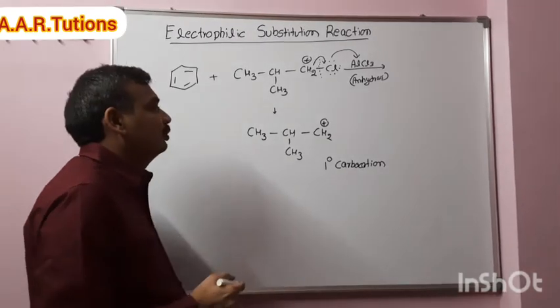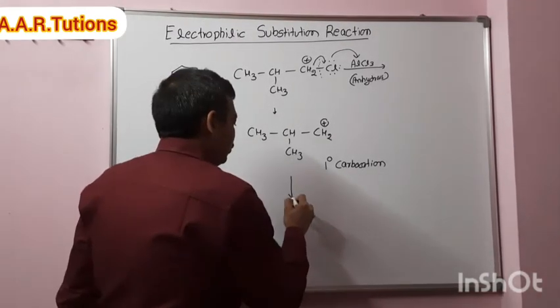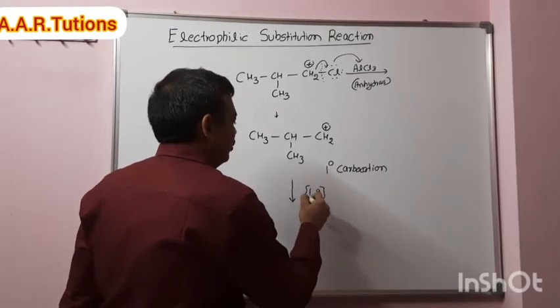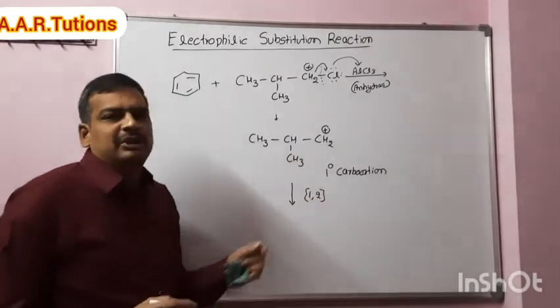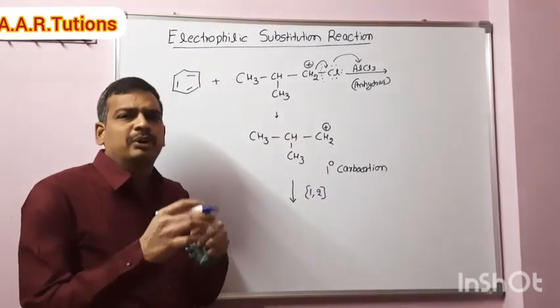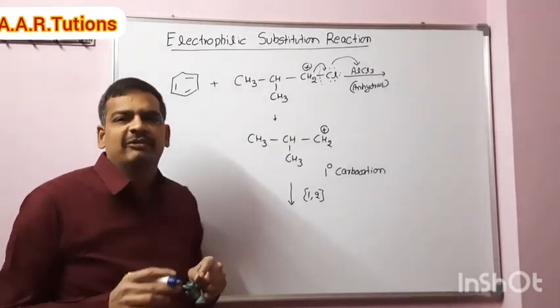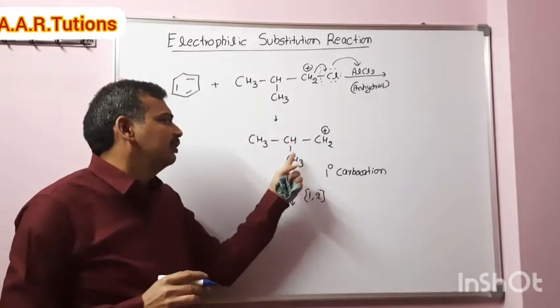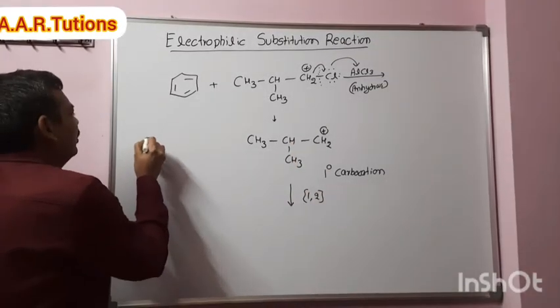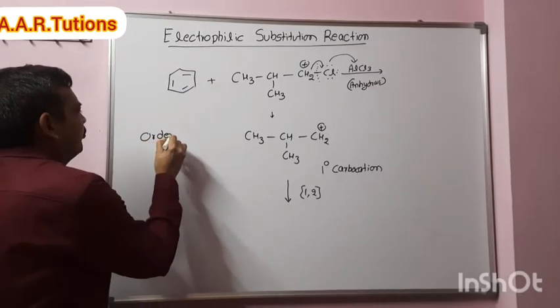Here a 1,2 shift has to take place. In the previous example, 2 hydrogens were present, so to get stability a 1,2 hydride shift took place. Here there is 1 hydrogen and CH3. So note down one point: the order of migrating group.